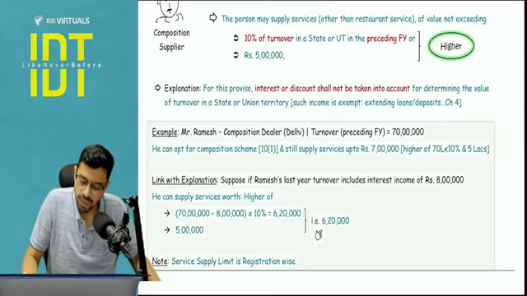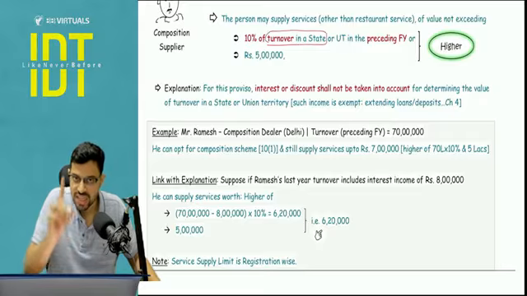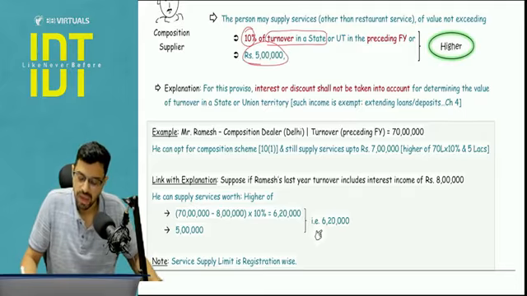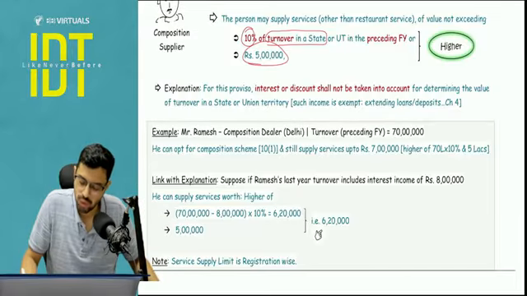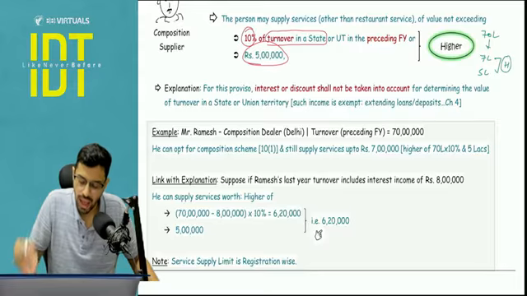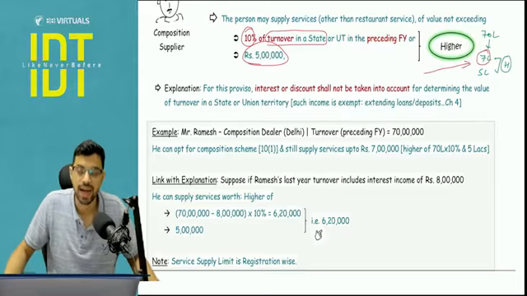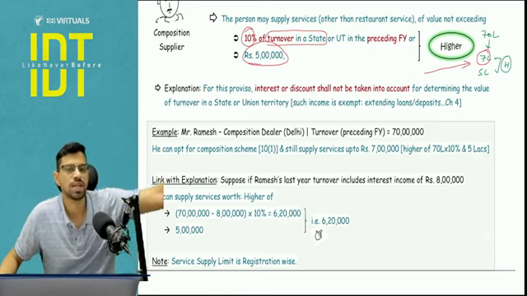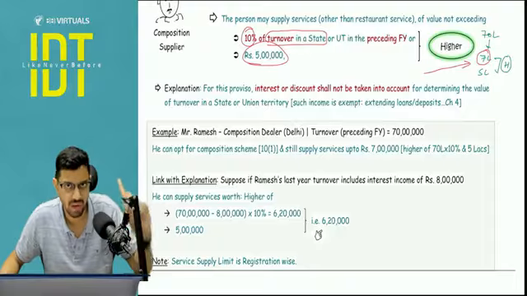What is the limit? Your preceding year turnover in state, meaning your GST's turnover in state, 10% of that or 5 lakh, whichever is higher. So let's say my preceding year turnover in a state was 70 lakhs. So I will take 7 lakhs or 5 lakhs, whichever is higher. So in the current year, in the composition scheme, along with the goods, I can do services. I can deal in services up to the level of 7 lakhs. If it crosses 7 lakhs, I'm not eligible under 10.1. Is it clear? This is very, very important.